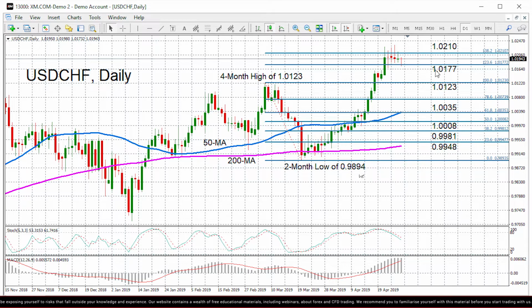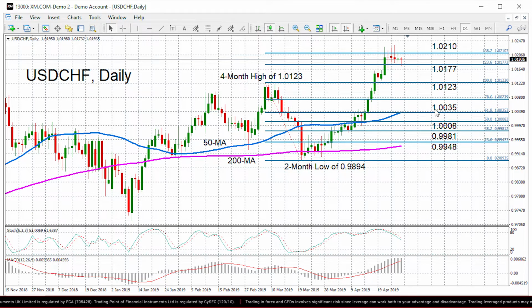0.9894. Below that, the key supports to watch for are the 4-month high of 1.0123 from back in February, and further down we've got the 61.8% Fibonacci at 1.0035. If we were to see prices head as low as the 61.8% Fibonacci or the 50% Fibonacci at 1.0008,